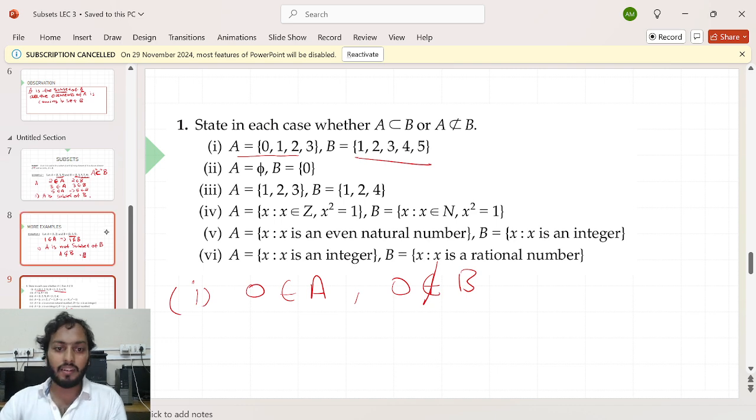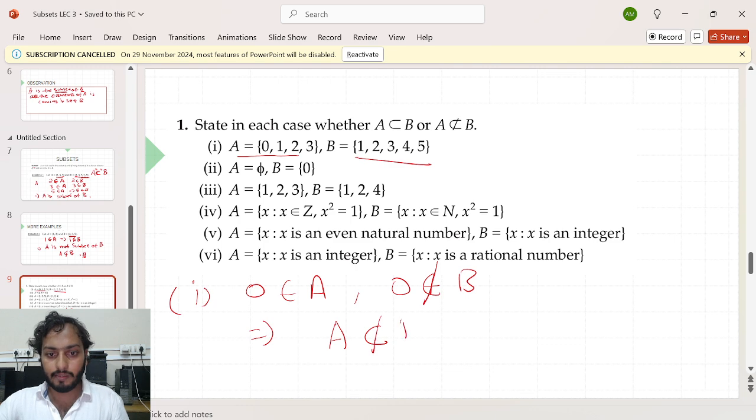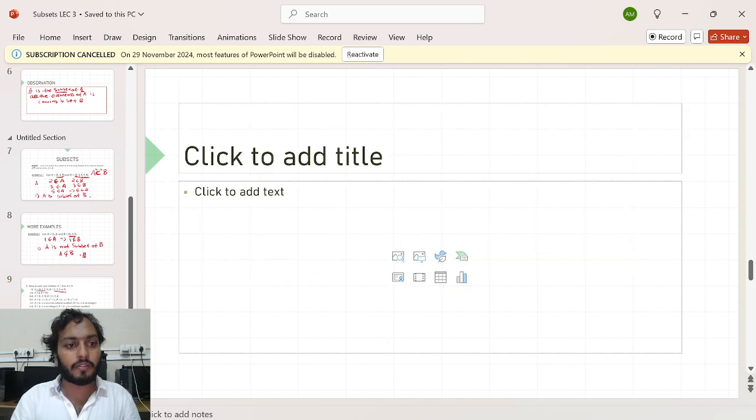So what's the meaning? Can I say A is a subset? No. I need to say A is a subset, cross it, A is not a subset of B. That's the first. I hope it's much easier. Can I come to the second one?